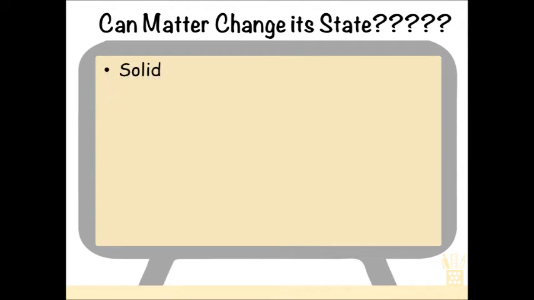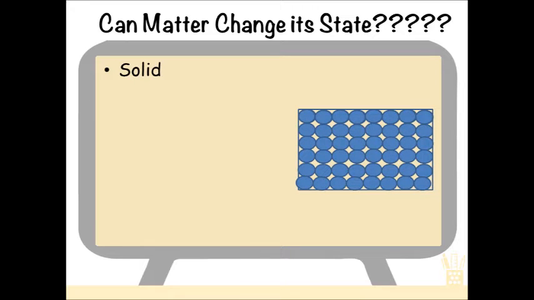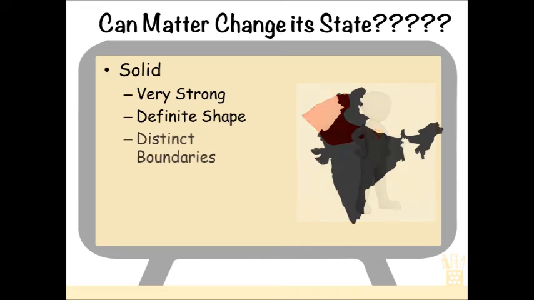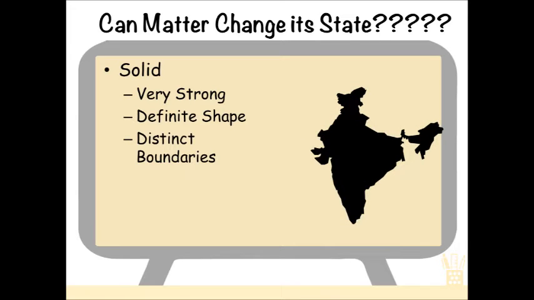In solids, all the particles are very tightly packed together and they have a very high interparticle force that keeps them together, that binds them together. Because of this, solids are very strong. They have a definite shape. They have distinct boundaries, like a country or a state has distinct boundaries. Likewise, solids also have distinct boundaries.